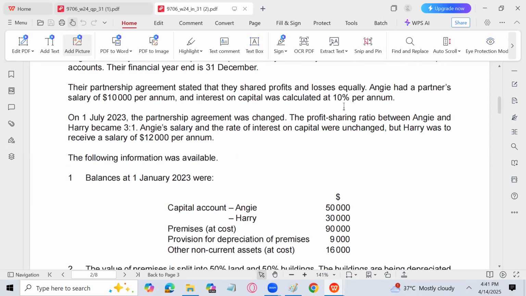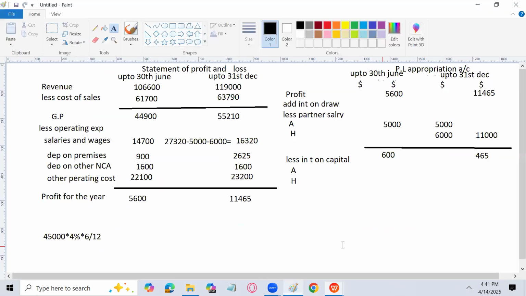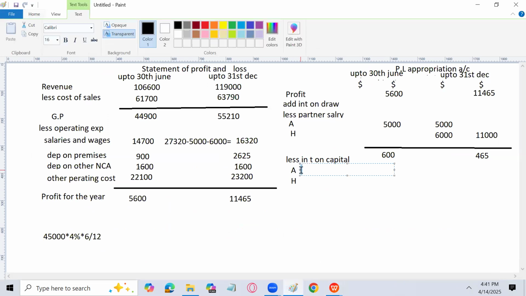It was calculated at 10% per annum, and the rate of interest on capital was unchanged. Means first 6 months 10%, second 6 months 10%. But the capital accounts are currently 50,000 and 30,000. So I will calculate 50,000 into 10% into 6/12, and 30,000 into 10% for half a year, into 6/12.